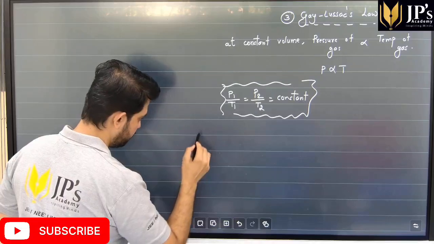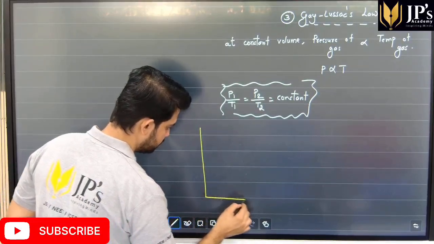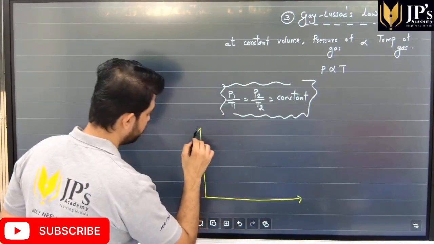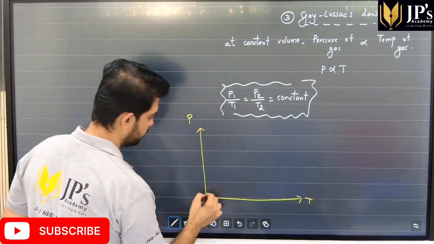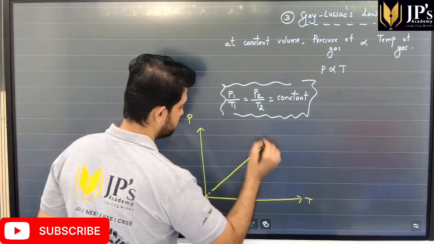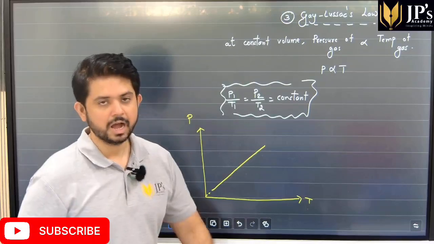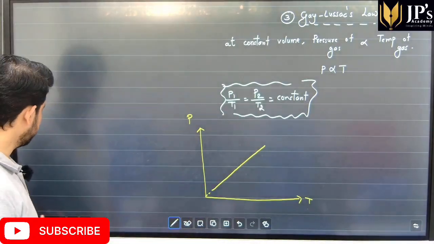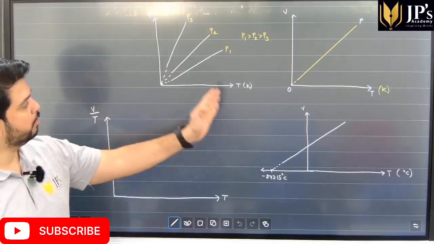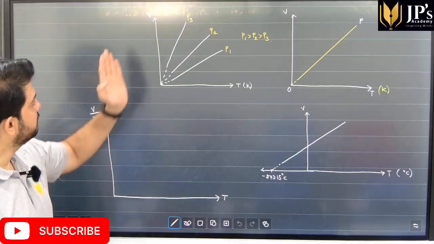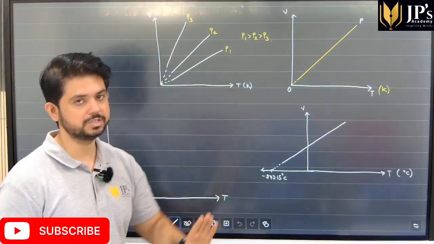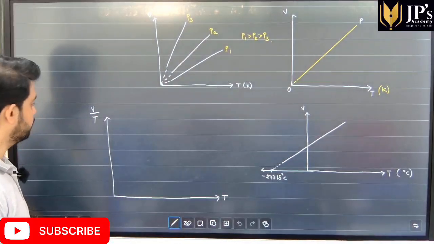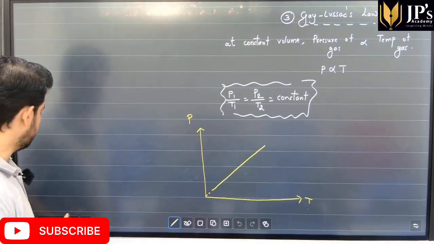And I want everyone to give me the different plots. I'll help you with one. The P versus T plot, like we made one plot. The plot would look like this. I want all the plots that we made, even for Charles' law, but they were all volume versus temperature. I want you to make pressure versus temperature plots for Gay-Lussac's law.